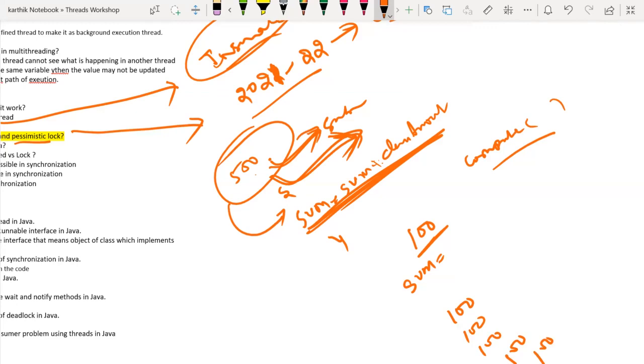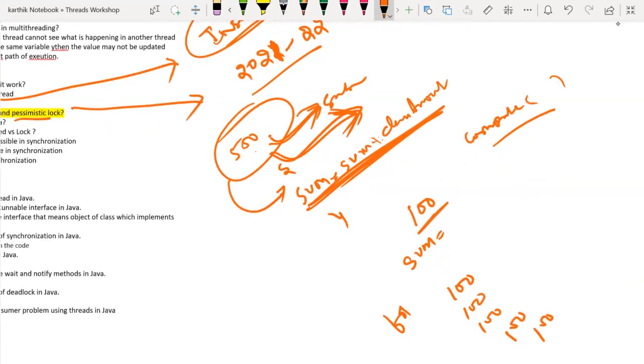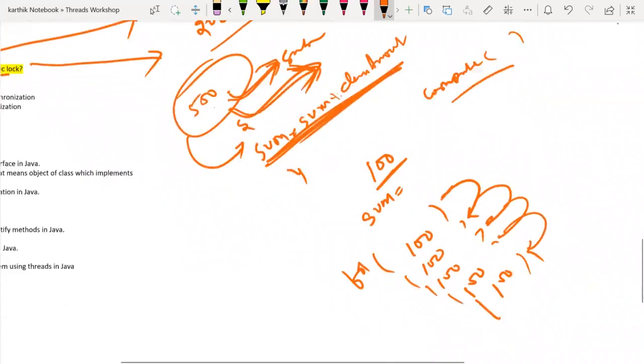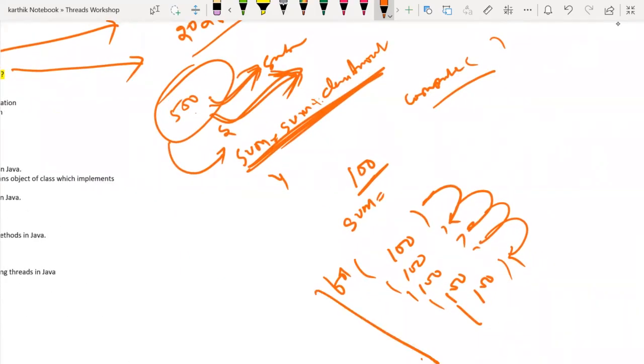If I write a for loop in the main method, all these loops will be executed one after the other, correct? Whatever sum is there, the next sum is calculated on top of it. But this is sequential programming. It is not parallel, correct?